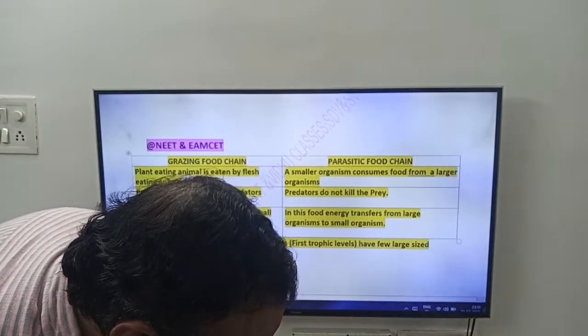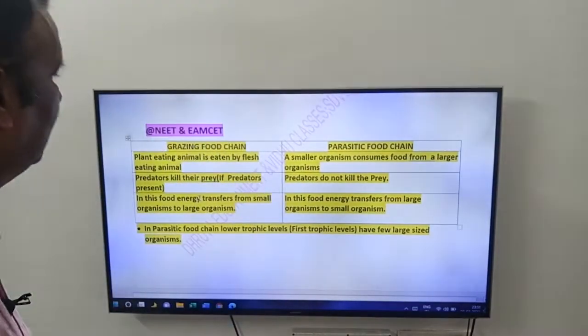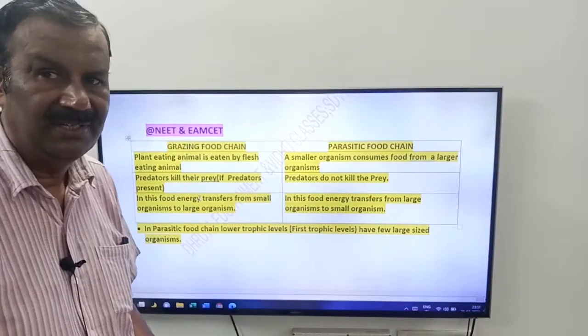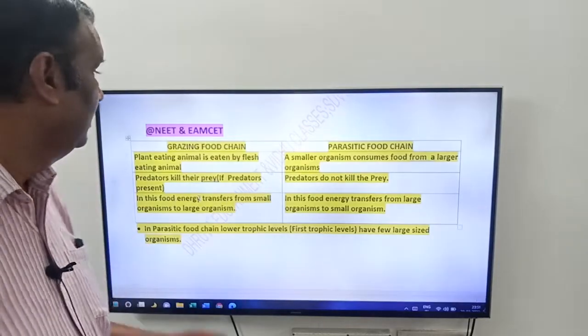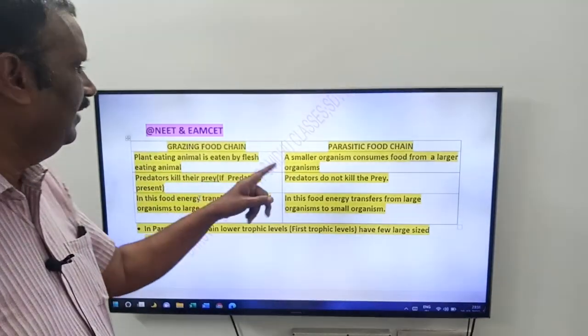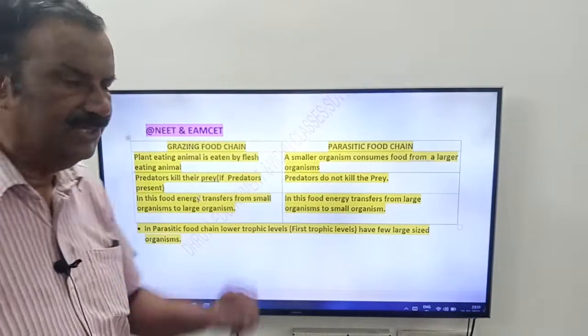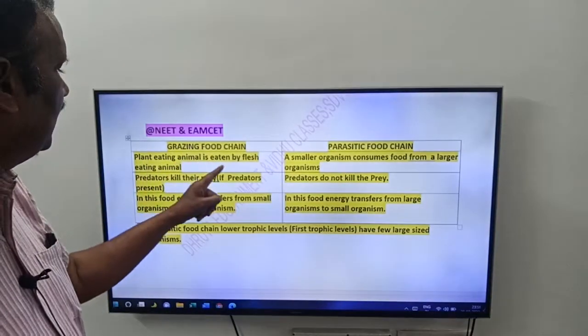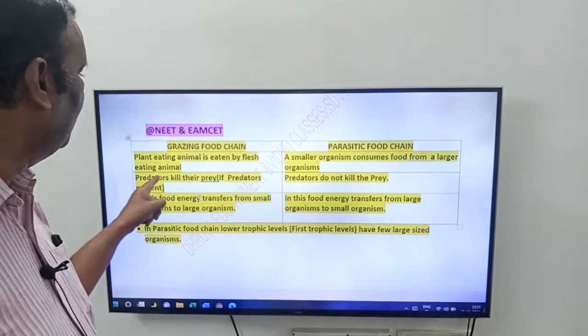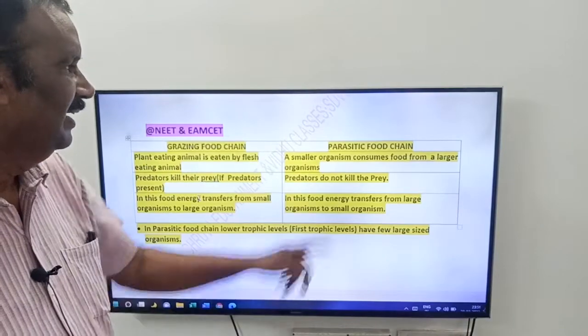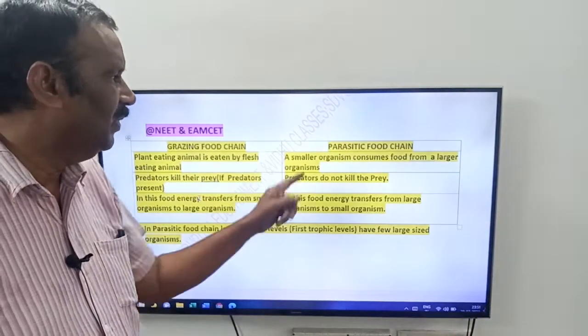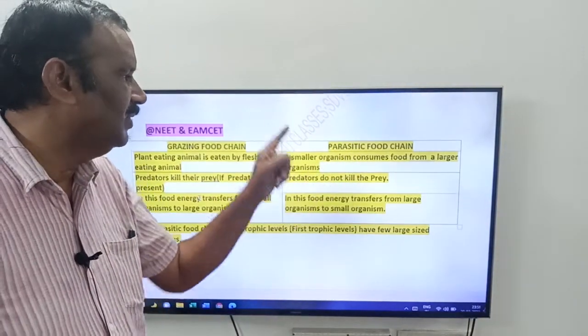Now friends, for MSET and NEET, please don't write this in the IPE. See the difference between grazing food chain and parasitic food chain. In the grazing food chain, plant eating animals are eaten by flesh eating animals. In the parasitic food chain, a small organism consumes food from larger organisms.